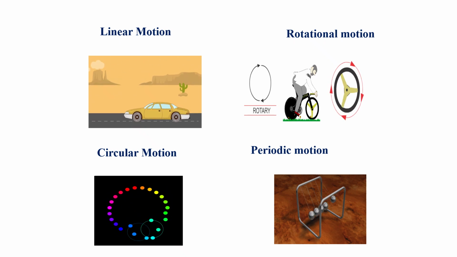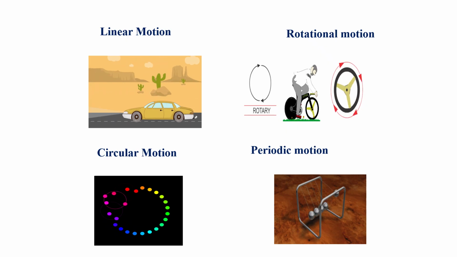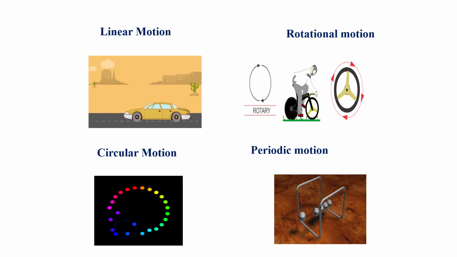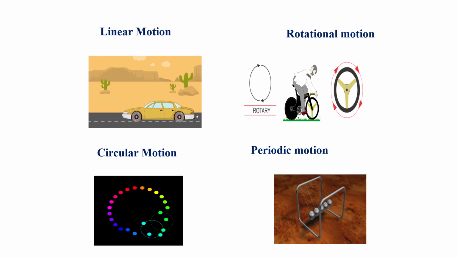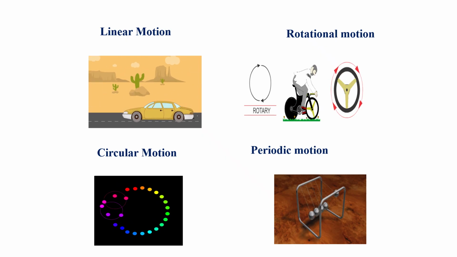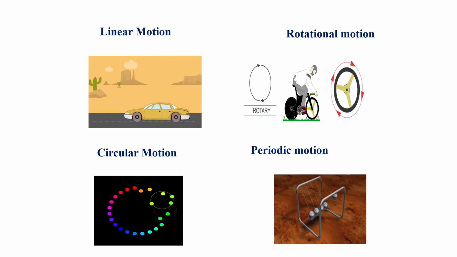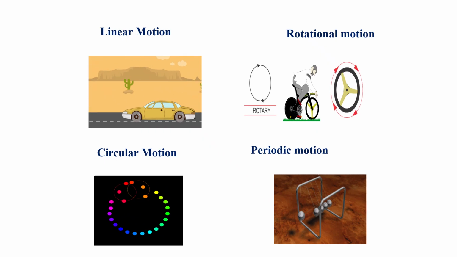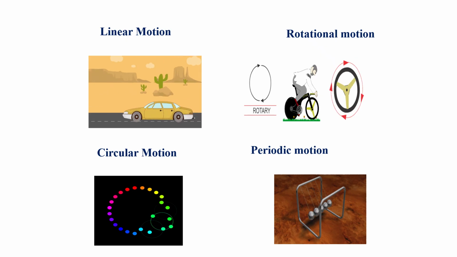This is circular motion. The fourth one is periodic motion. Periodic motion is motion that repeats itself after a certain time. Examples of periodic motion are a clock and a pendulum. So these are the types of motion: linear, rotational, circular motion, and periodic motion.